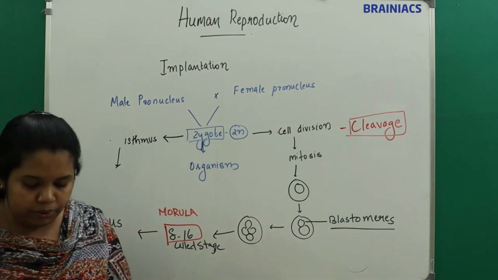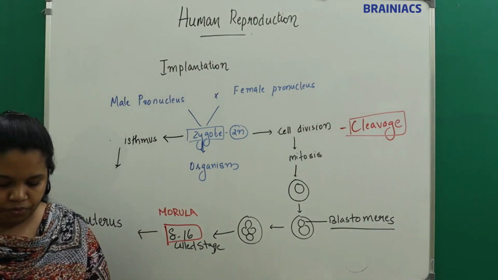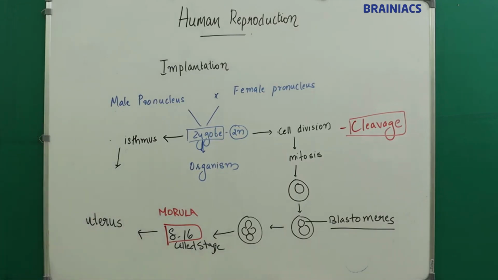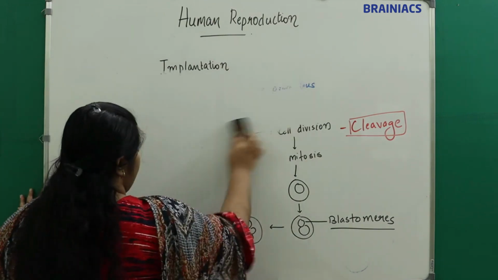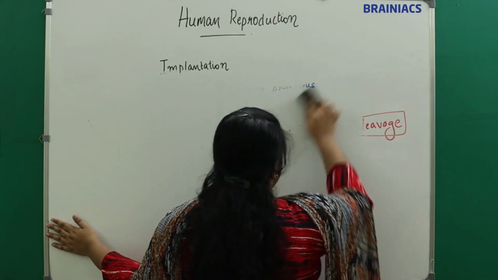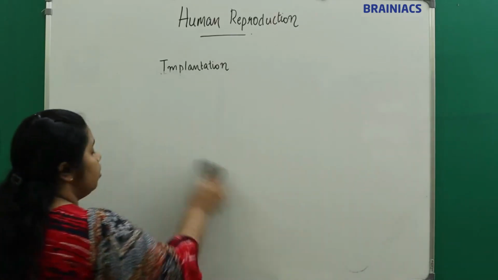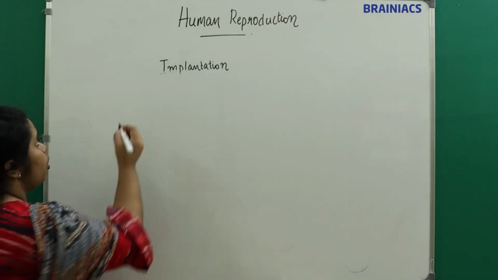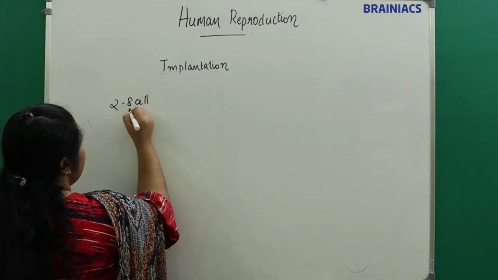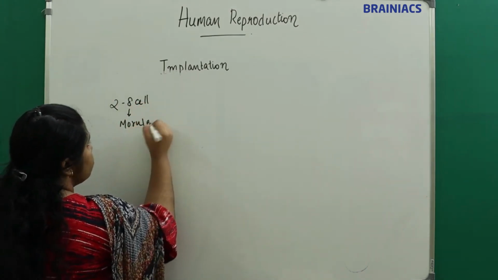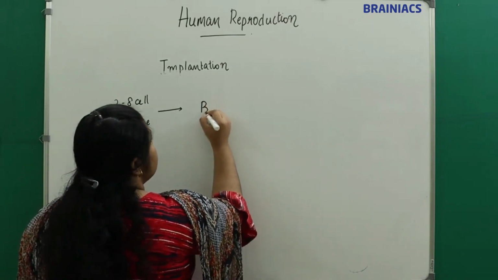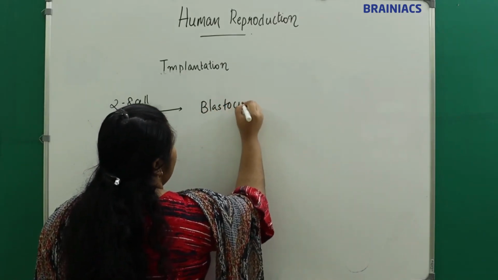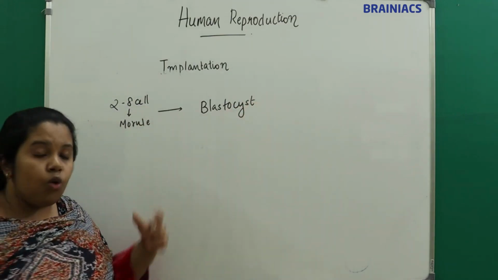Okay, so now we have a morula. This will further undergo division and form the blastocyst. We will see how the blastocyst looks.